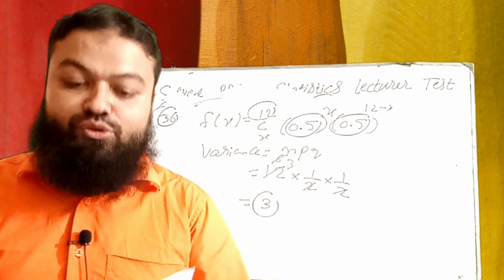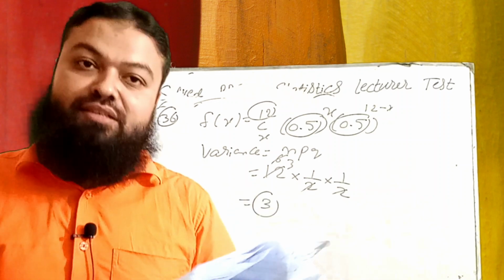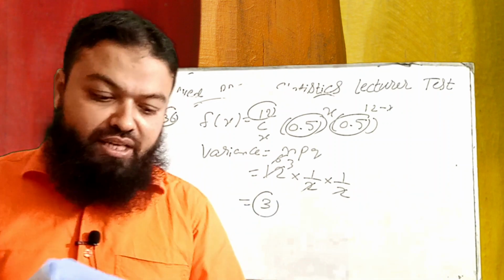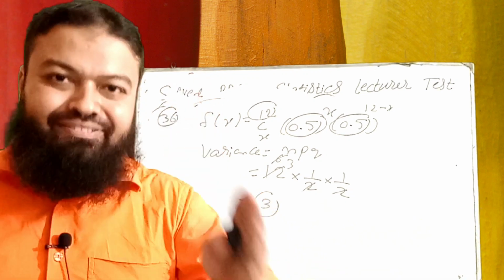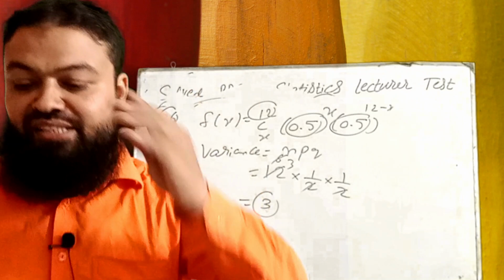Next is t-square distribution is due to Hotelling. Answer is Hotelling. Next is MANOVA stands for multivariate analysis of variance.